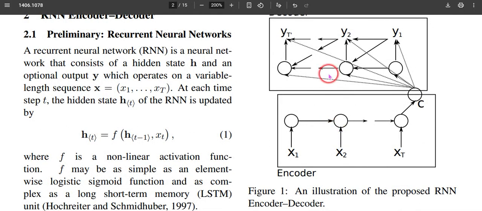This is an encoder and decoder, and at each time step, an input is given and the hidden state is computed. Finally, all those representations are encoded in this vector C, and this vector C is utilized to predict the output.